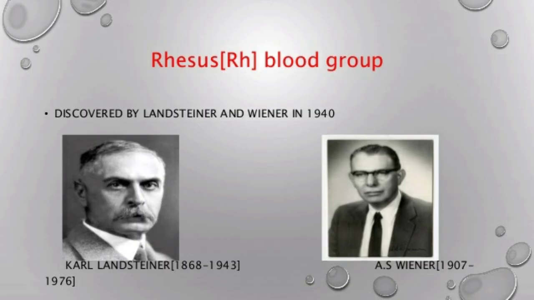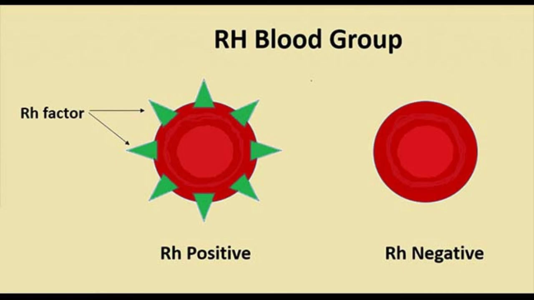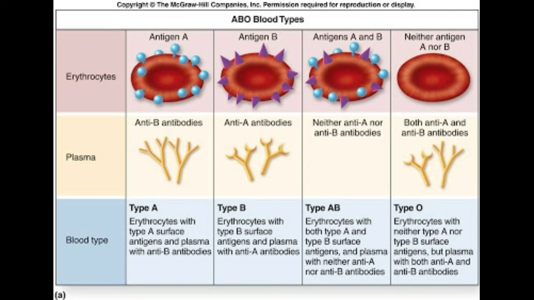Rh factor. Rh factor was discovered by Landsteiner and Wiener in 1940 in the rhesus monkey. The surface of RBC contains the antigen for Rh factor. Rh positive persons have Rh antigen on the surface of RBC, while Rh negative persons do not have Rh antigen on the surface of RBC. Antibodies developed against this Rh antigen are called Rh antibodies.